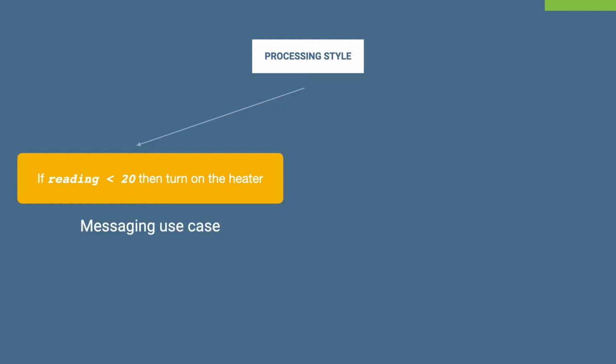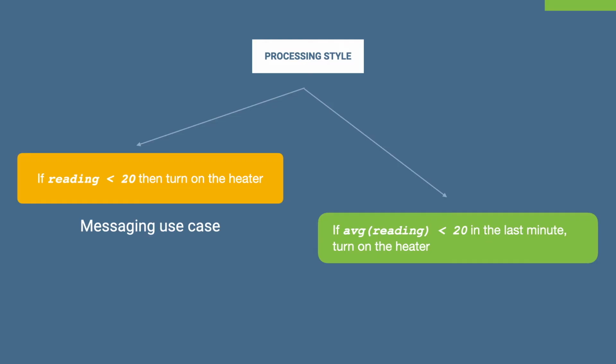Another approach is to aggregate several readings together to calculate the average. For example, the consumer can analyze the readings in the last minute and decide whether to turn the heater on or off. This is a good fit for a streaming use case because you are not making decisions by looking at a discrete message. You would rather aggregate them and analyze them to make a decision.